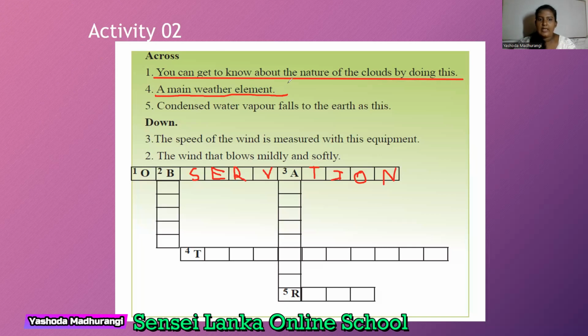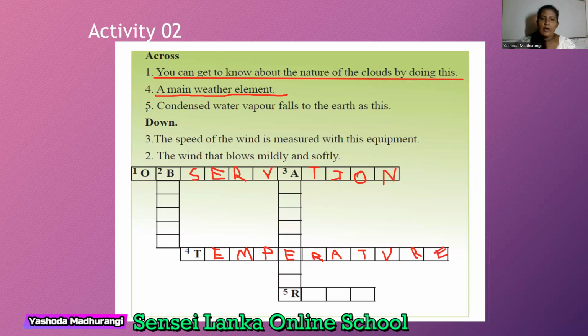Then number 4 across. A main weather element. Number 4 starts with T. It's a very long word. What is it? Yes, temperature. T-E-M-P-E-R-A-T-U-R-E. Temperature.